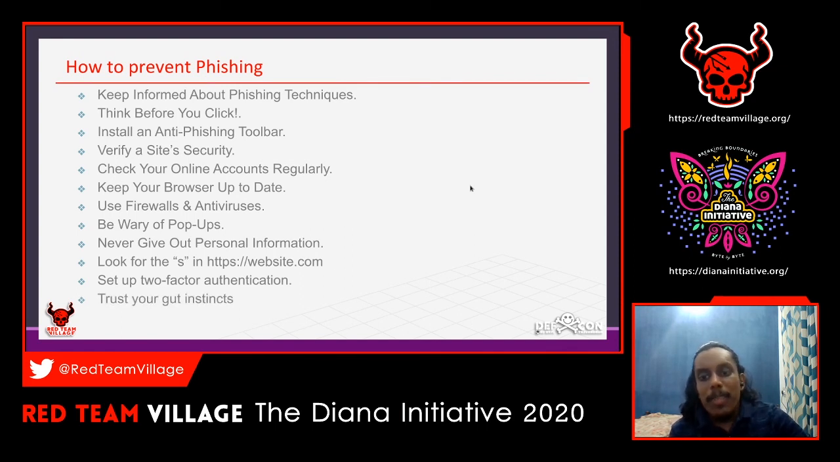This is the best thing: trust your gut instincts. If you are seeing a mail that looks like you think it is not a genuine one, then trust your gut and instincts. There might be a chance that it's not genuine. It might be phishing. So if you think that this is not genuine, then please recheck or re-verify and confirm whether it is genuine or not. That is the best thing that you have to do.